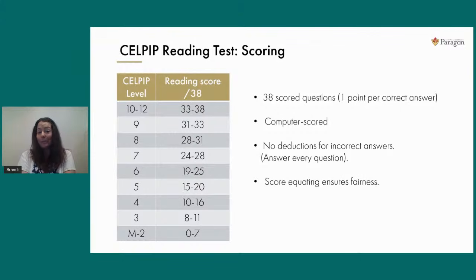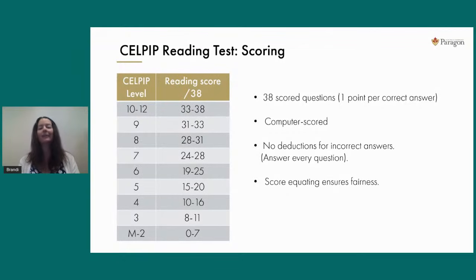Now, one thing I'm hoping you have noticed as I've been chattering away here is when you look at your reading scores in that chart, you should notice an overlap. If you look at level 10 at the very top, that says that you need 33 out of 38 to score a level 10. But if you look right below that at the level 9, you'll see as well that the score 33 is included there. So I'm hoping you're asking yourself, if I score 33 out of 38, does that mean I get a level 9 or a level 10 on my reading?